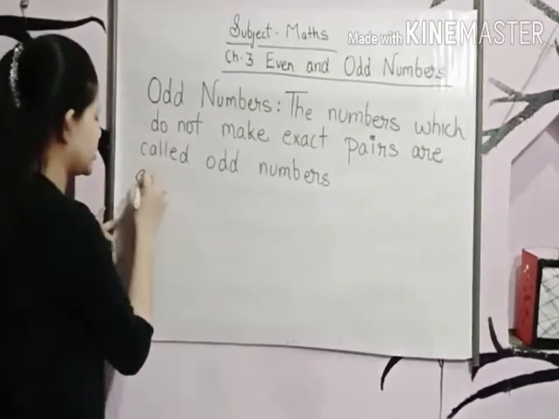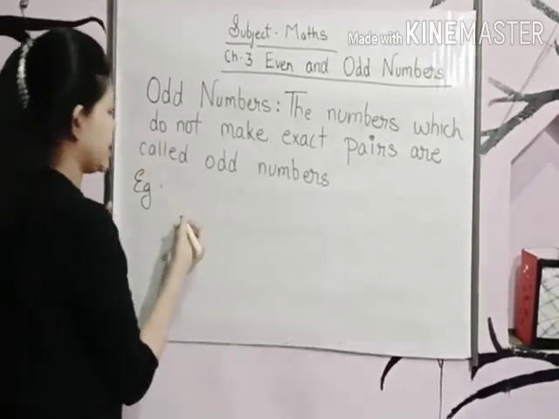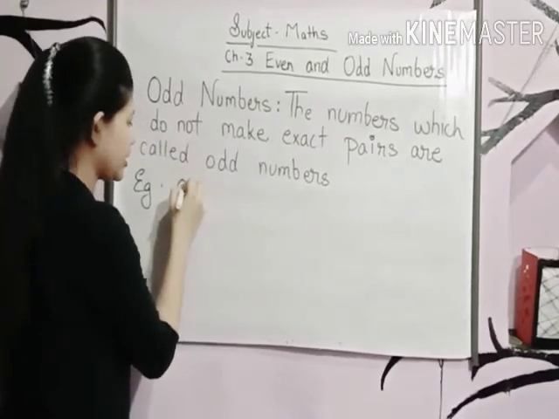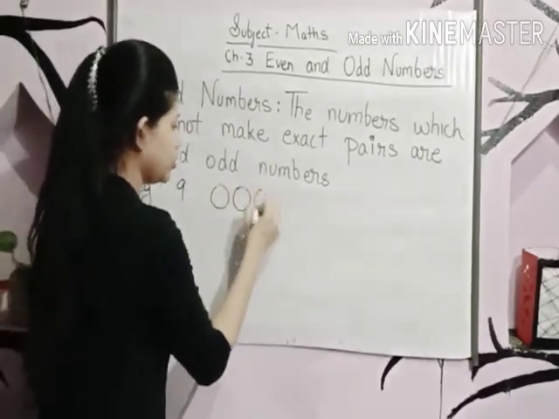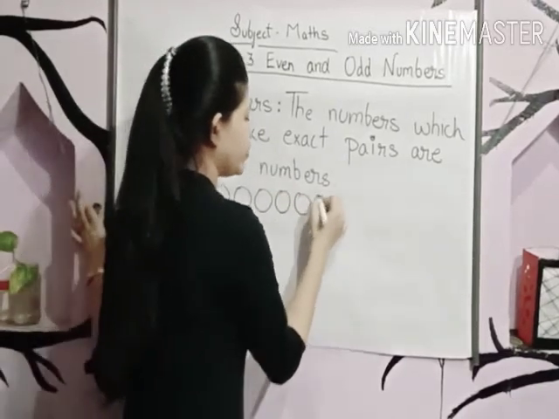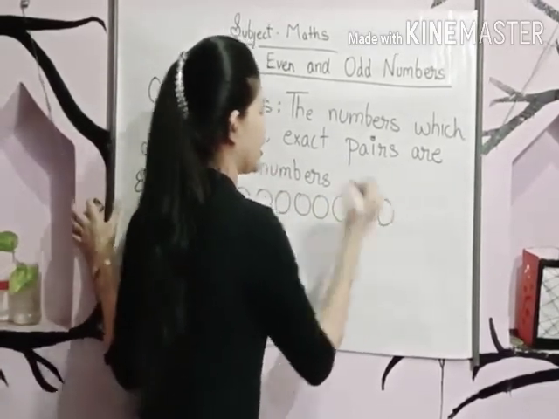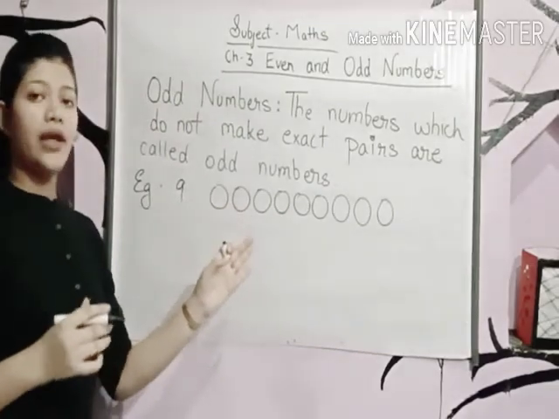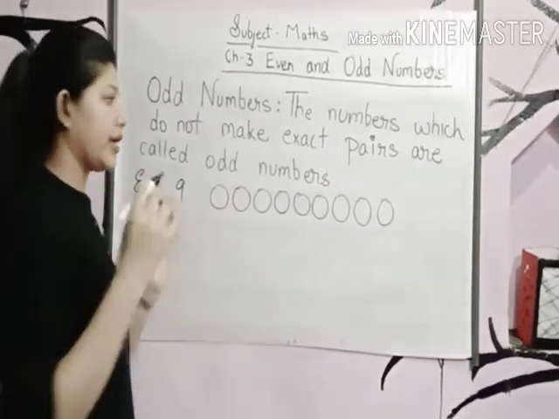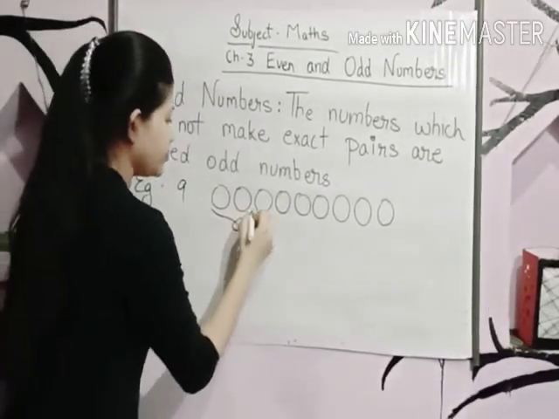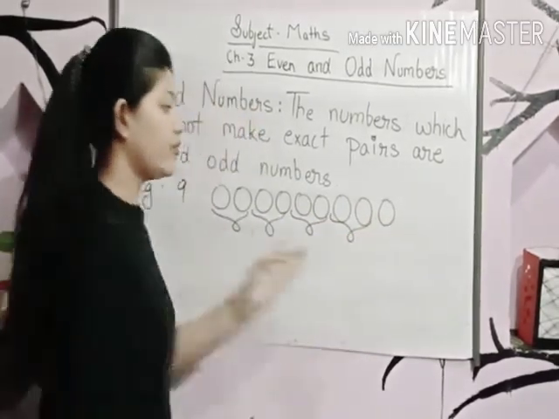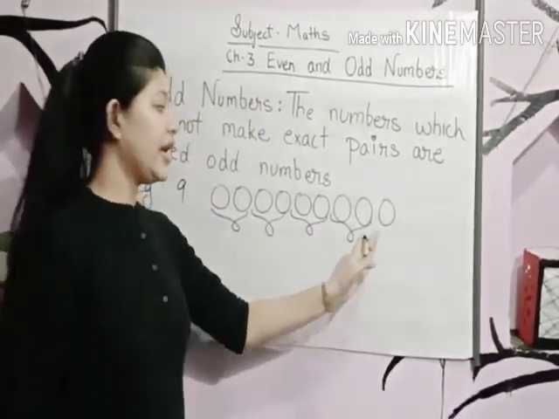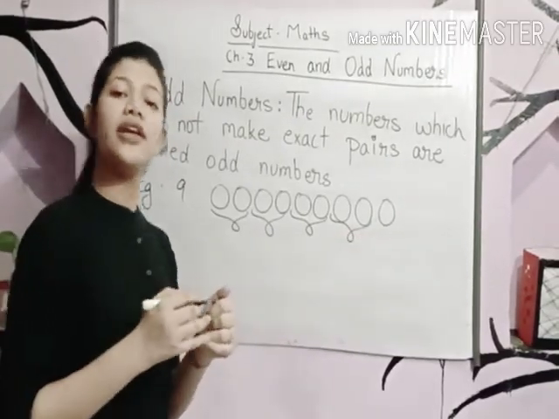Let's take one more example. Let's take number 9. 1, 2, 3, 4, 5, 6, 7, 8, 9. Now let's make pairs of 2. 1, 2, 3, 4. Again, 1 leftover is there. It means this is an odd number.